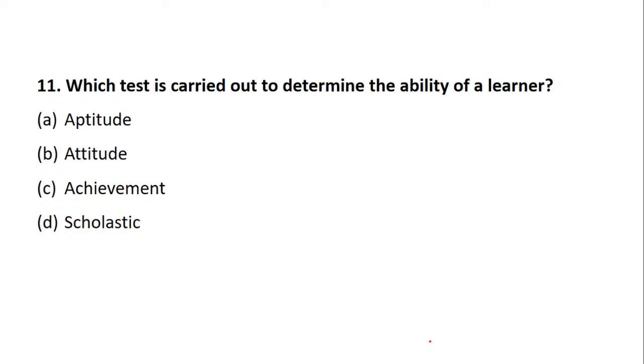Here also be careful. A lot of mistakes you make when such questions come. Nirmal, I didn't get your answer. What exactly was it? For question number 10, you mean? Okay, question number 11 answers have already started. Fine. Yes, for the ability of a learner, very good.